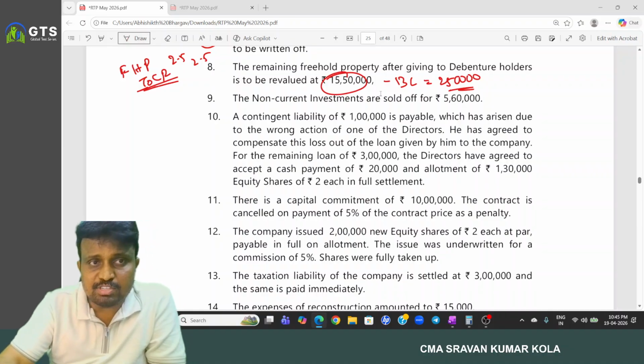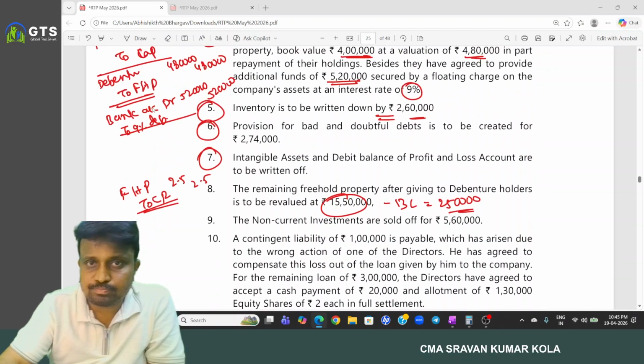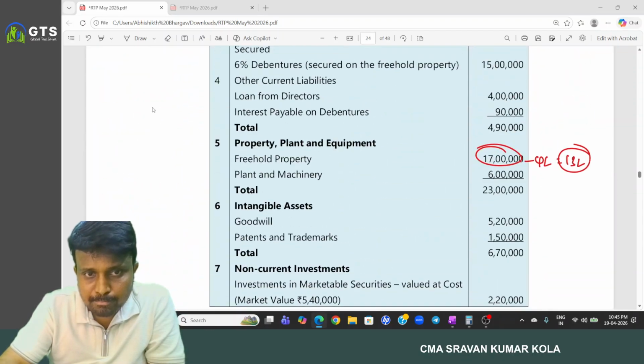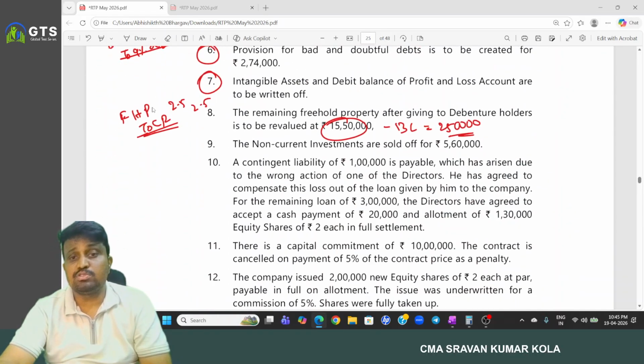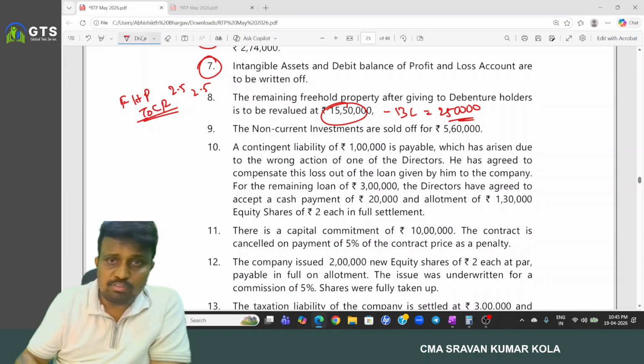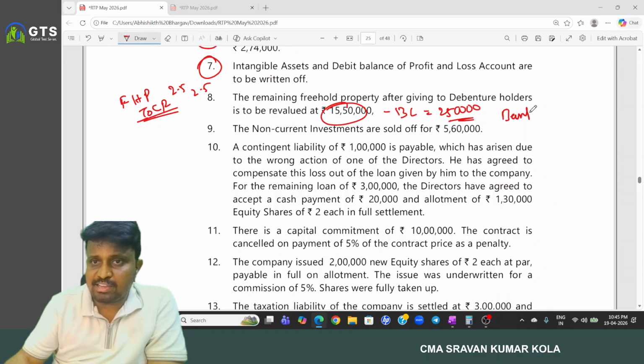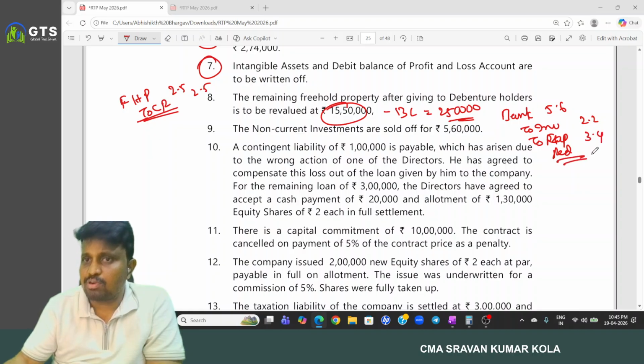What is the non-current investment value? 2 lakh 20. But the investment worth 2 lakh 20 we sold for 5 lakh 60. So what entry do we write? Bank account debited 5 lakh 60, to investment 2 lakh 20. And the remaining is transferred to capital reduction, so 3.4 lakhs.